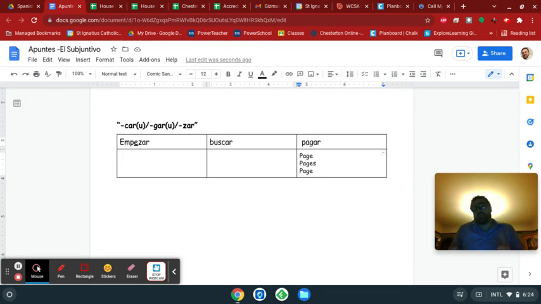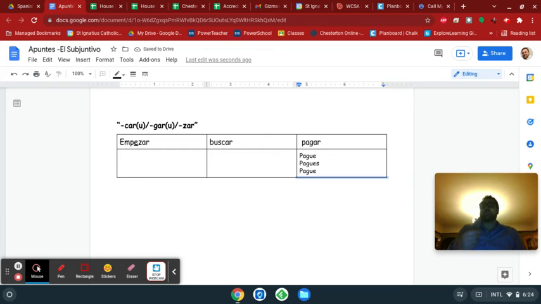Or even if we said, well, okay, then pronounce it page, pages, page. We don't want people to be mispronouncing it when they're reading it, right? So we want to make it obvious that this is a G sound. And so the way to do that would be to insert a U: pague. So this isn't pronounced pague like the English word, it's pague. But now people would just read it that way. Pagues and pague again. So with gar verbs, we get a U.